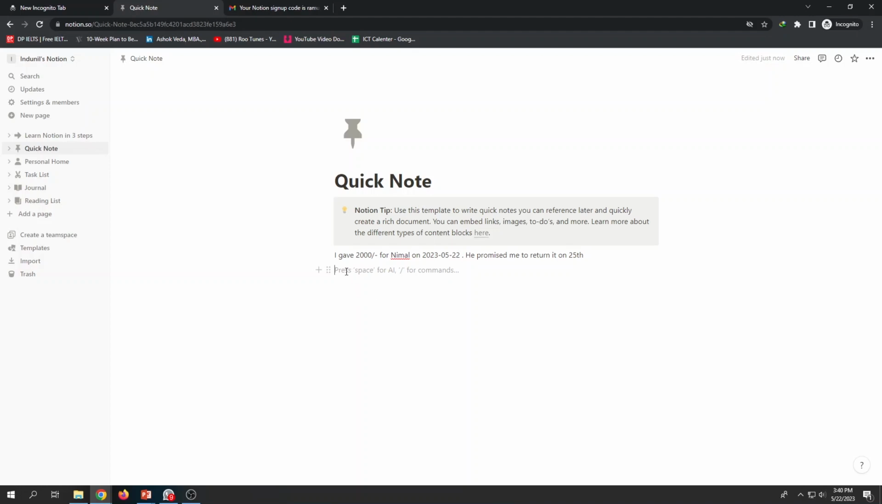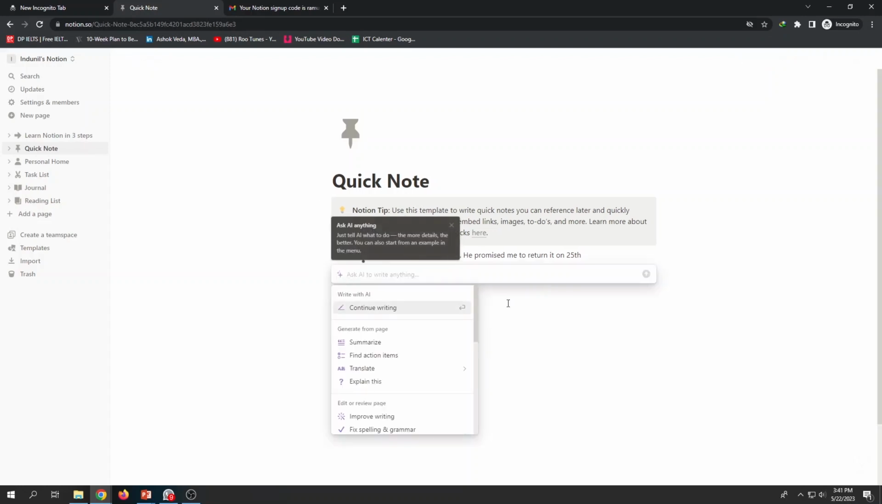Or else you can get some tools in it. To get the tools without just typing, it says that press space. I just press space. Now there are facilities for me to take. Right? It says continue writing. So you can write with AI here. If I write with AI, I can get the help of AI. Ask AI anything. Just tell AI what to do, more details. Right? Then I can ask AI. That's okay.